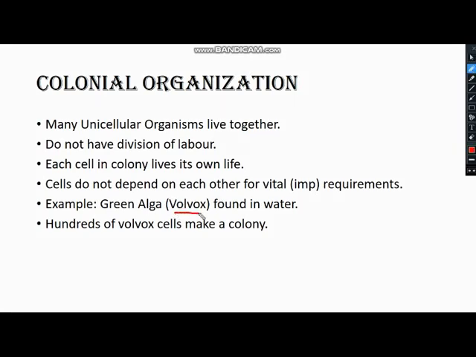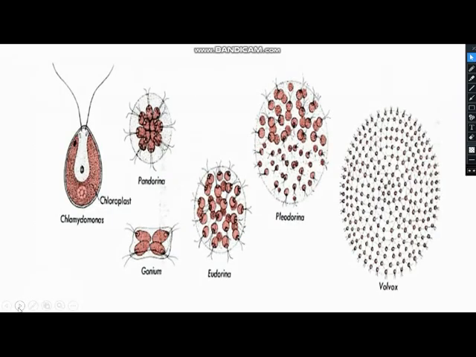And the best example of that is volvox. It's found in water. The volvox itself is unicellular, but hundreds of volvox live together and take the shape of a colony. So that's colonial organization. Like over here, if it's a single cell, that's Chlamydomonas, and they have started to live together, and at the end volvox cells live together.